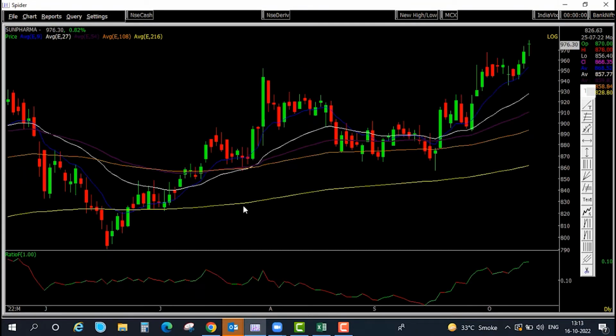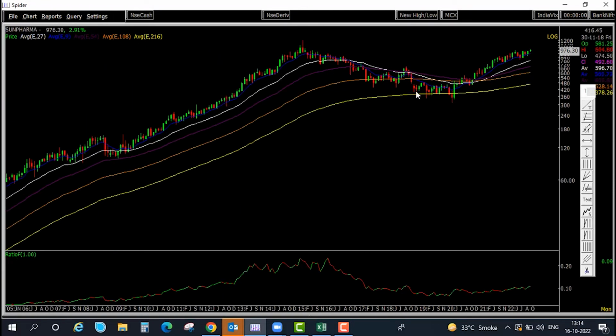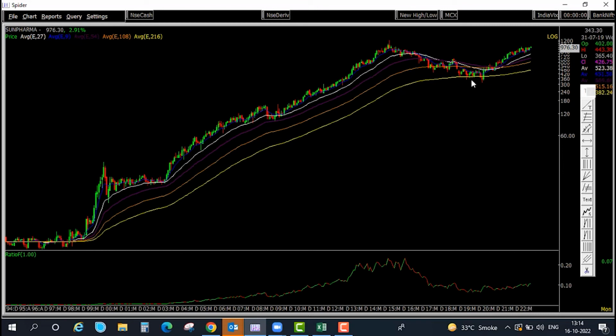So first of all, looking at the entire journey, looking at the monthly chart. What happened is that there was declining momentum. For 5 years they were under declining momentum. Then for a couple of months they have formed a base. This base has taken a support at its long-term moving average.